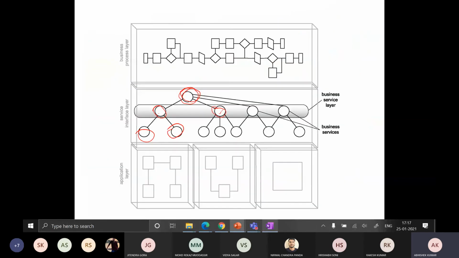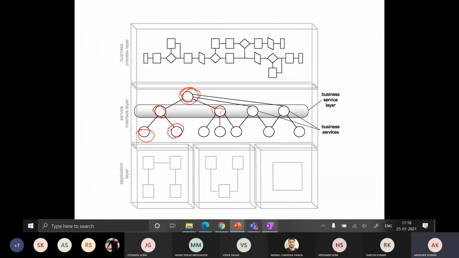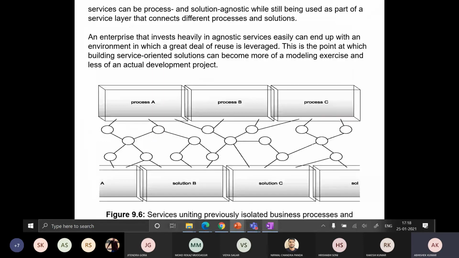Okay, and please go through the TLS and Relco example completely from the book. In the PPT some parts are skipped, so please go through the book and prepare your case study. Try to write each and every point of the TLS and Relco in your notebook, and then you will be able to understand the meaning of this case study, and why we are drawing this kind of diagrams and everything. We have already seen this example.